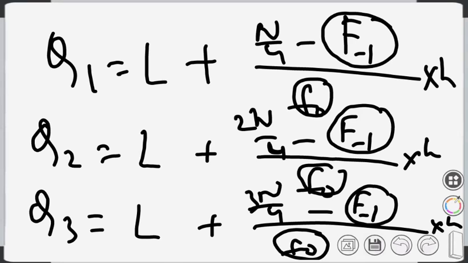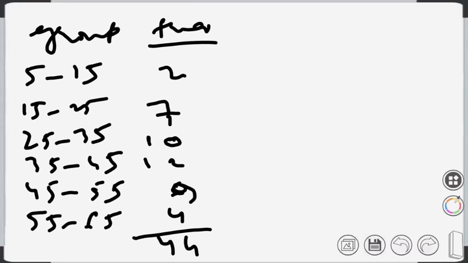So let's take this data where we are trying to find the first quartile, second quartile, and third quartile. The groups are from 5 to 15, 15 to 25, 25 to 35, and so on, and the frequencies are given as 2, 7, 10, 12, 9, and 4, where n equals 44.